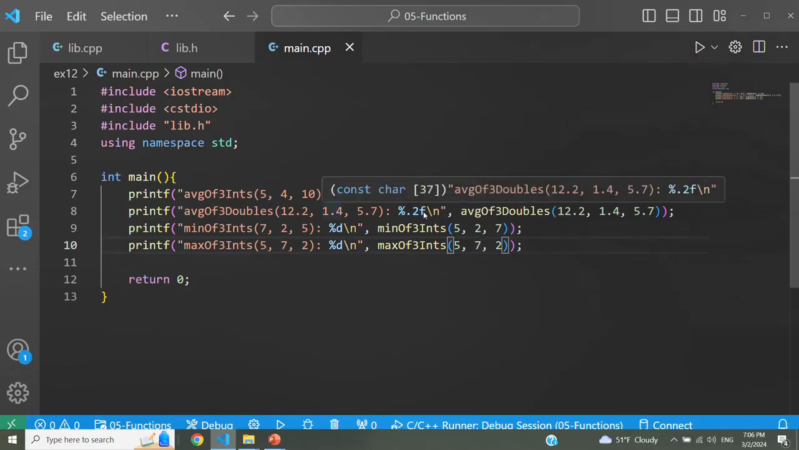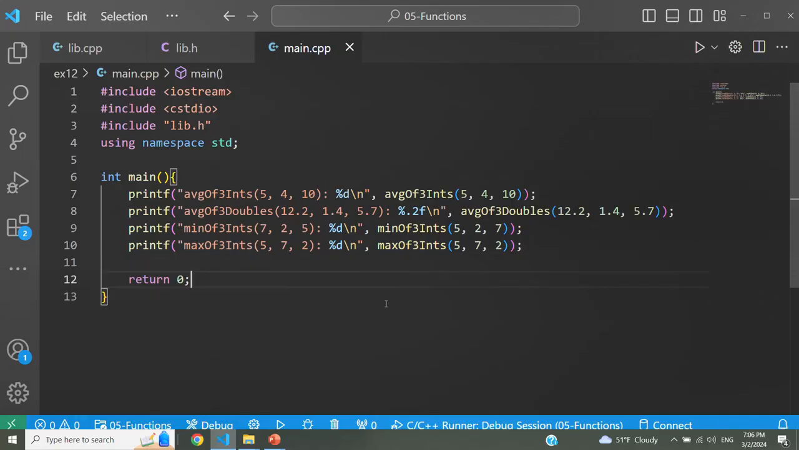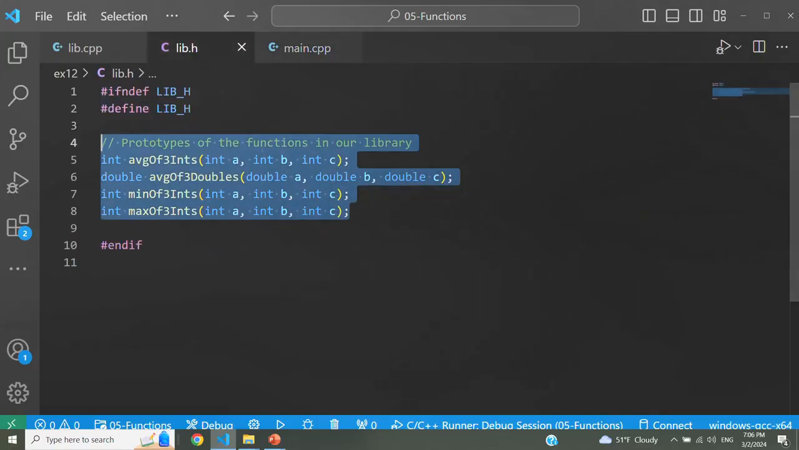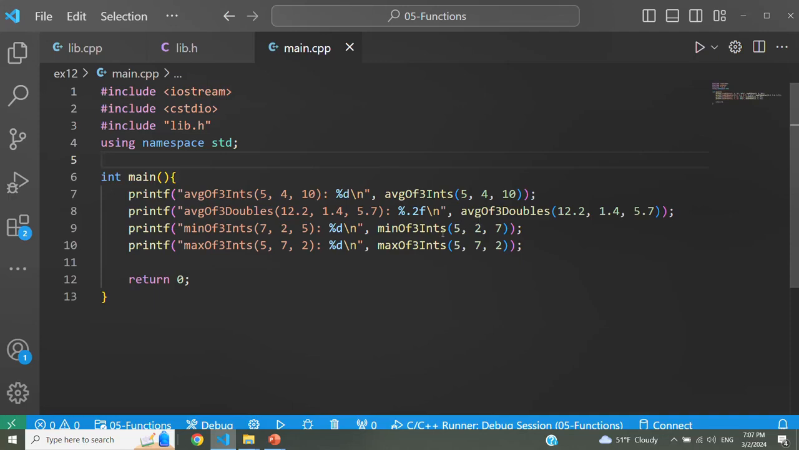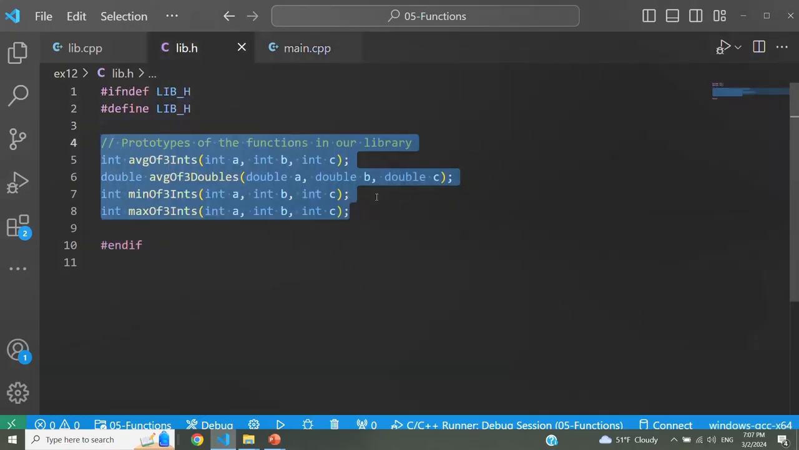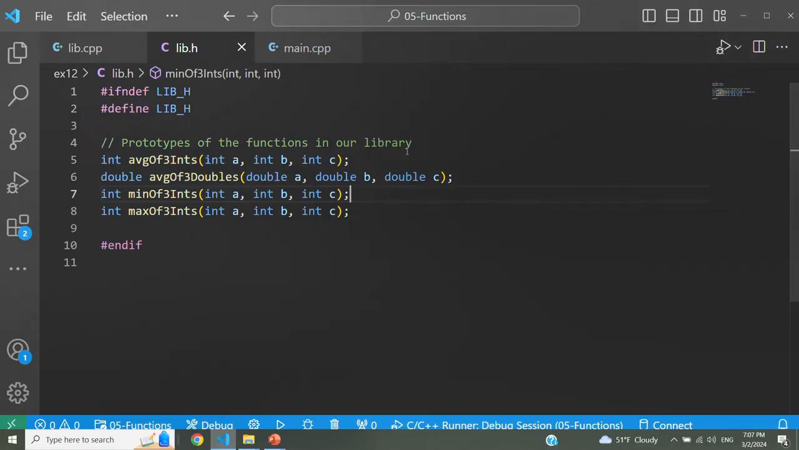In order to make use of these functions, we need their prototypes, meaning we need their definitions. And remember, they are included inside lib.h. So I have to have an include statement, include lib.h, that includes the definition for these functions, because otherwise there is no way for the compiler to check when I make a call to these functions from within main whether I'm making the correct call. That's why you have to include the definition for these functions using include lib.h.